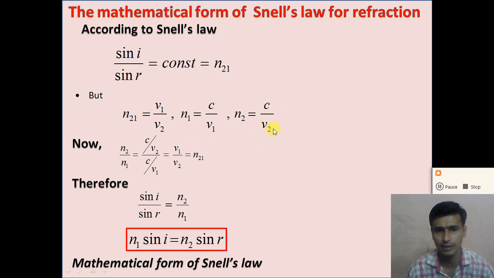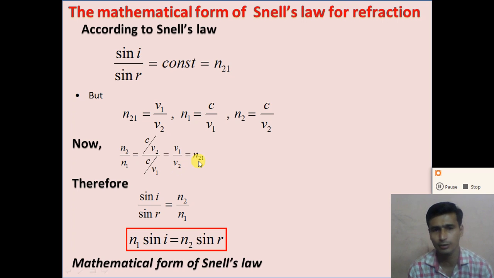So from these equations, if you derive n2 by n1, where n2 is the refractive index of medium 2 divided by the refractive index of medium 1, we get c by v2 divided by c by v1. Here c cancels out, and we get the equation v1 by v2. And dear student, v1 by v2 is called the refractive index of medium 2 with respect to medium 1.